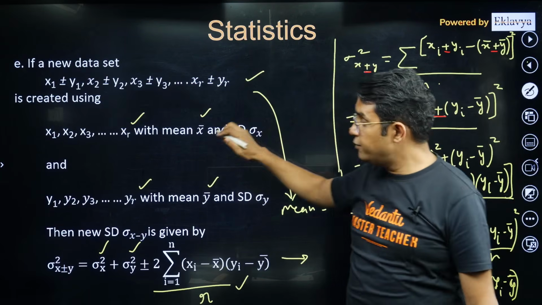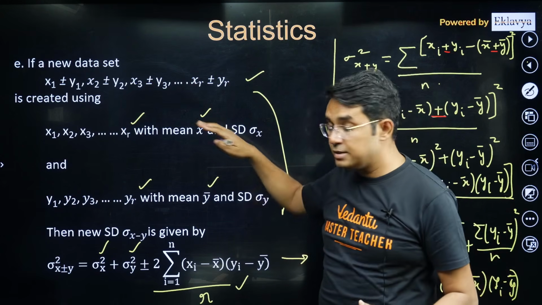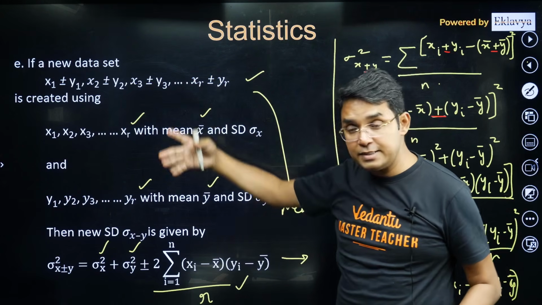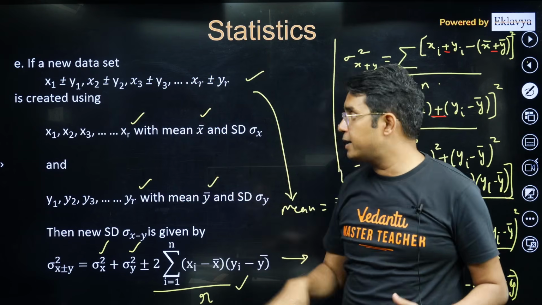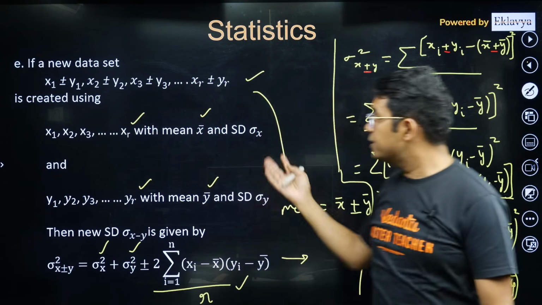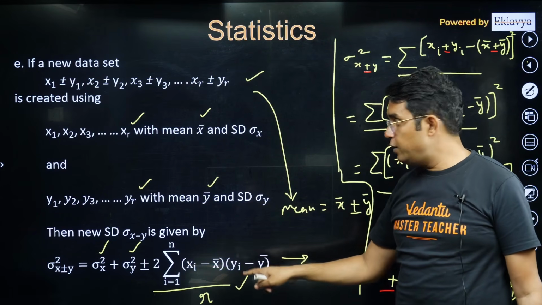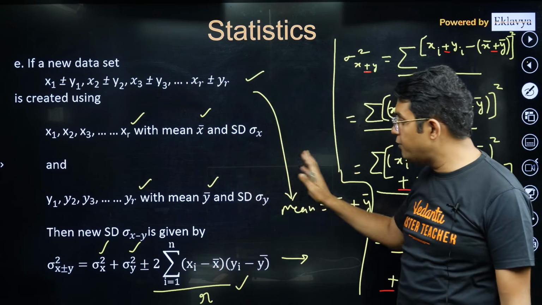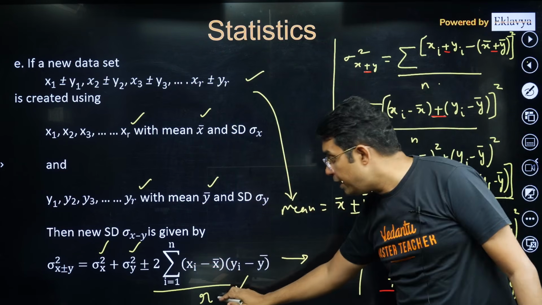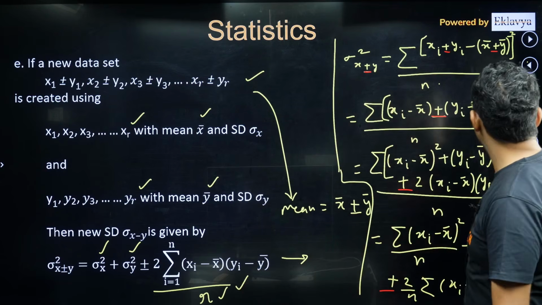Also, you may have same number of data points in different sets, and you are adding, subtracting the corresponding values. That way also you can find the combined variance values, combined mean, I think you can directly find. So combined variance value. Here I made some mistakes, so please take care of this thing.